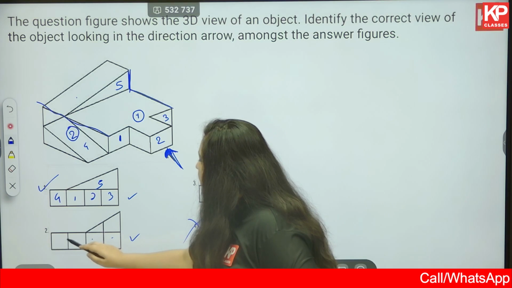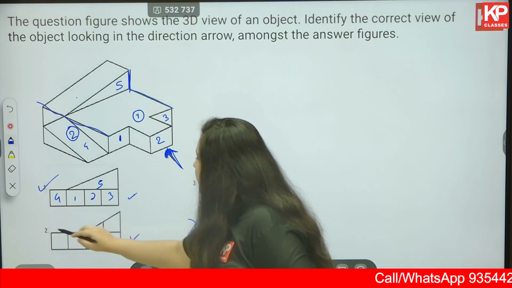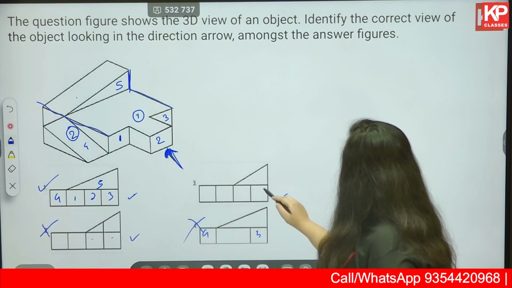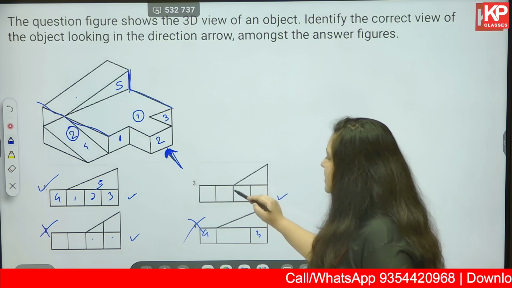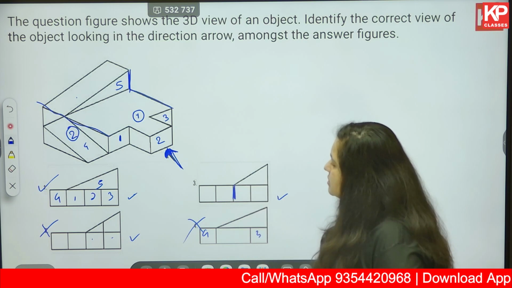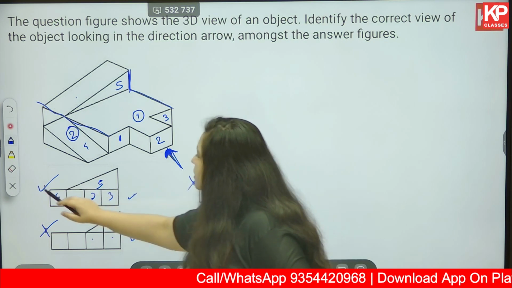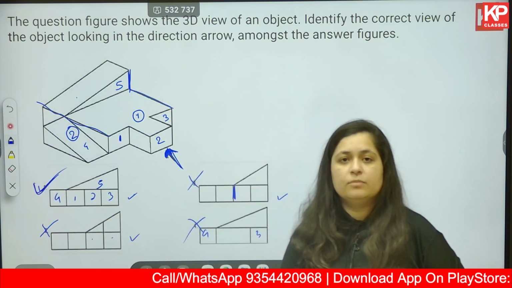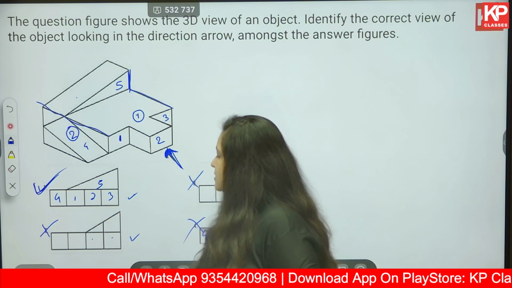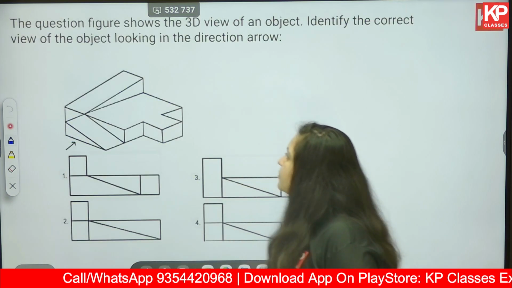3, 2, 1, 4, and your triangle is ending at 2. This is incorrect. Again 1, 2, 3, 4, and your triangle is ending somewhere here. So this is also incorrect. Okay, option number 1, we are double sure that option number 1 is going to be correct in this case. Moving on to the next question now.